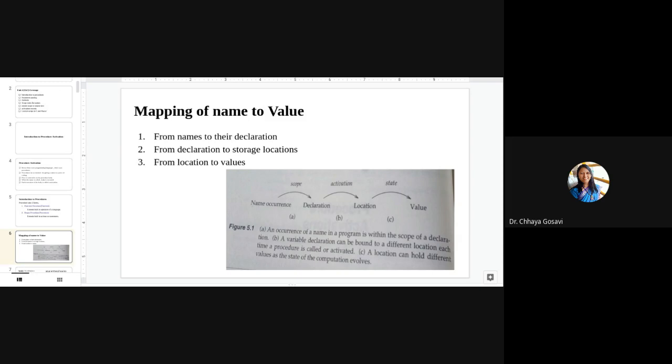So function name occurrence will go to the declaration, then that is the scope, and from declaration it will go to the function body where that function is actually located, and it will execute this body with these values which we assigned as parameters. So from name to its declaration, declaration to storage location, and from location to the values.